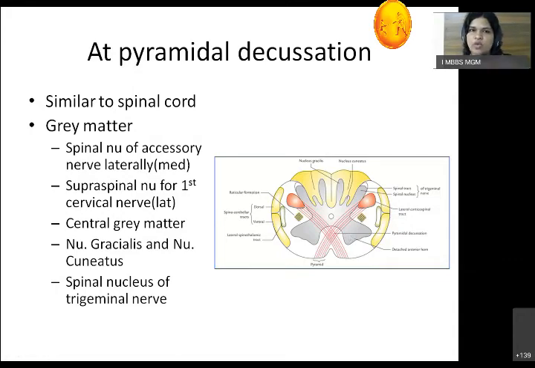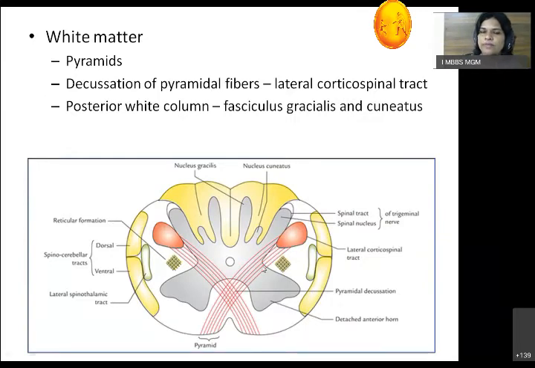Now let's see the white matter. As you know, posteriorly there are two tracts called the posterior column tracts. They are the fasciculus gracilis and fasciculus cuneatus. So these are the two tracts which are present posteriorly. Now the lateral column contains the lateral corticospinal tract, as the crossing of fibers happens at this level. So this is the lateral column. Anteriorly, there are some uncrossed fibers which will constitute the anterior corticospinal tract.